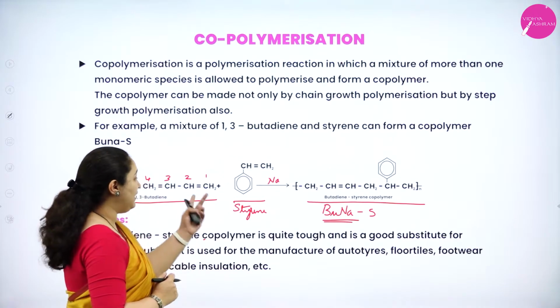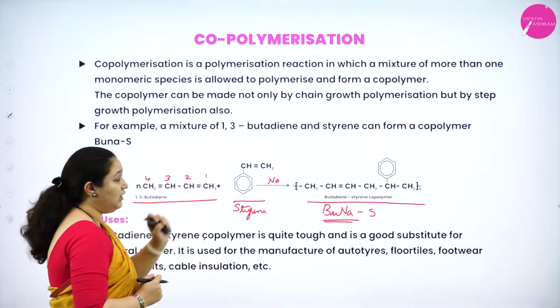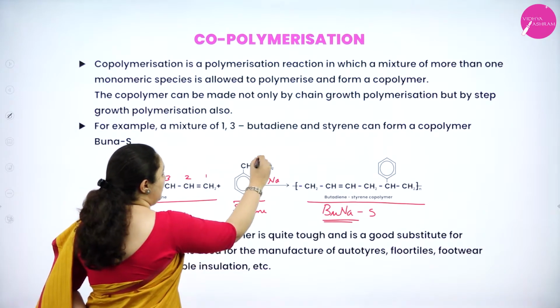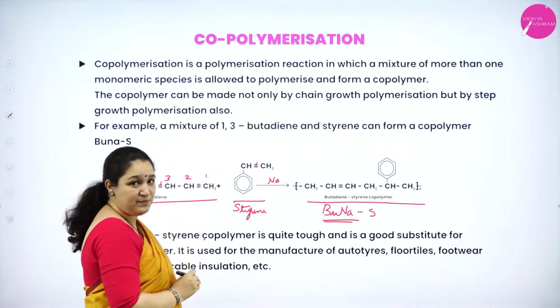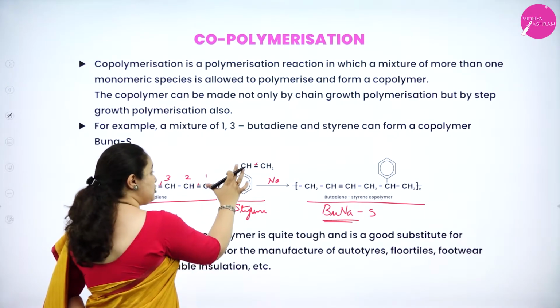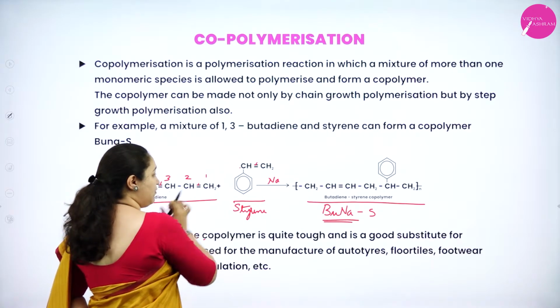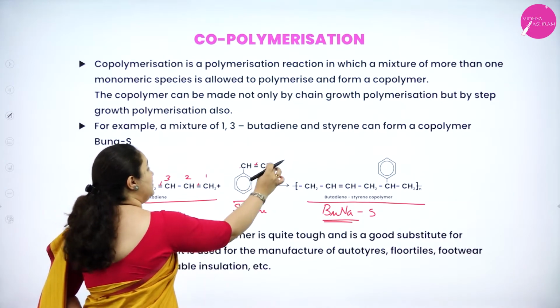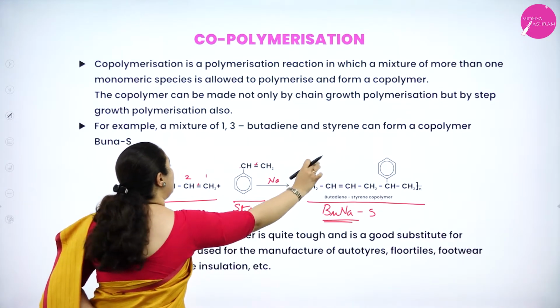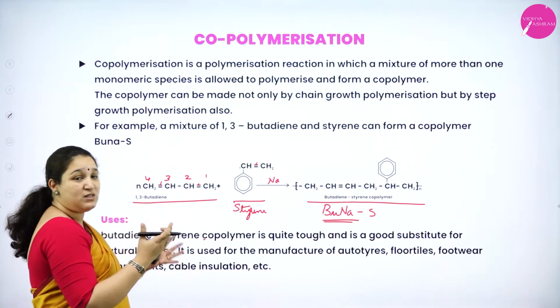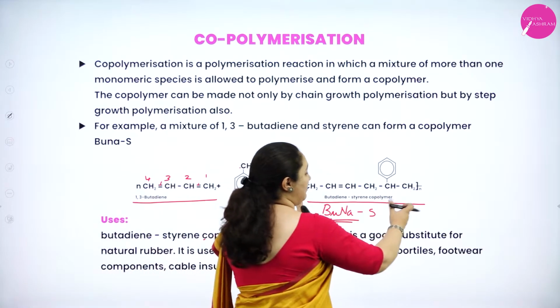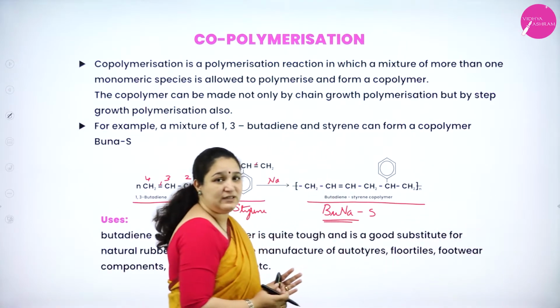Here what is happening? It is actually an addition reaction. If you observe, the double bond here is broken. Here also it is broken. Here also the double bond breaks. And between the CH2 group and the CH group, a bond is formed. And further there can be linkage. That's why we put a dash here. And also one more linkage we can show, because the same unit can be repeated n number of times.